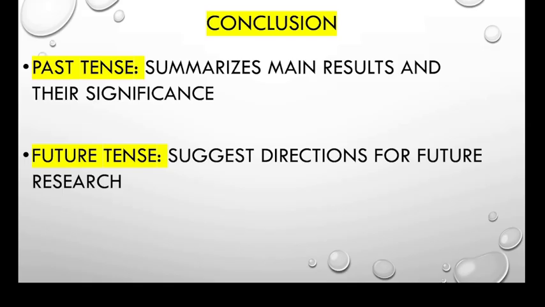The next one is conclusion. Under conclusion, when we conclude our study, we can use past tense to summarize main results and their significance. What would be the example of this tense? The example: the study demonstrated the effectiveness of the proposed method.